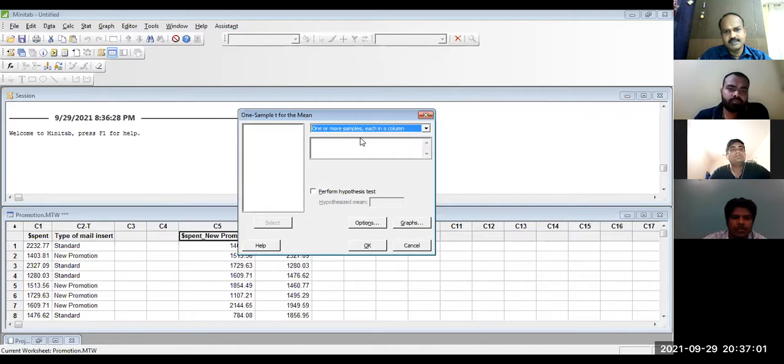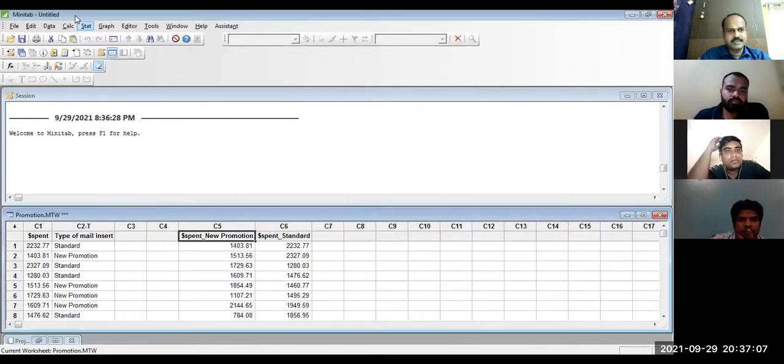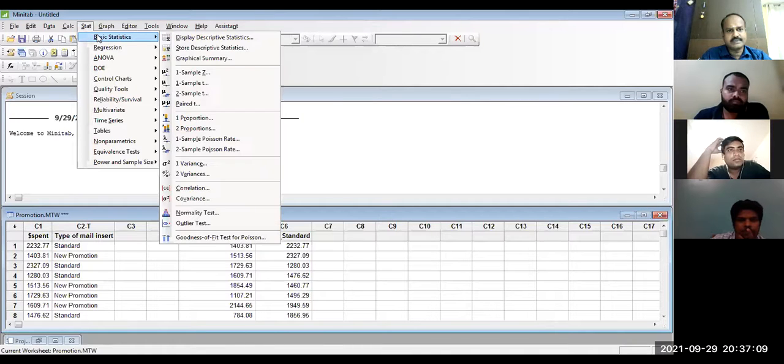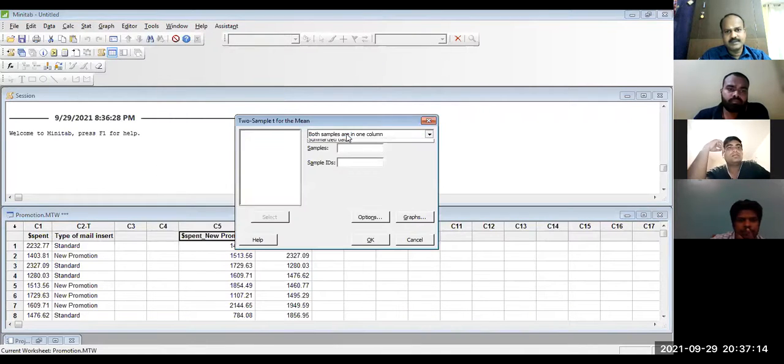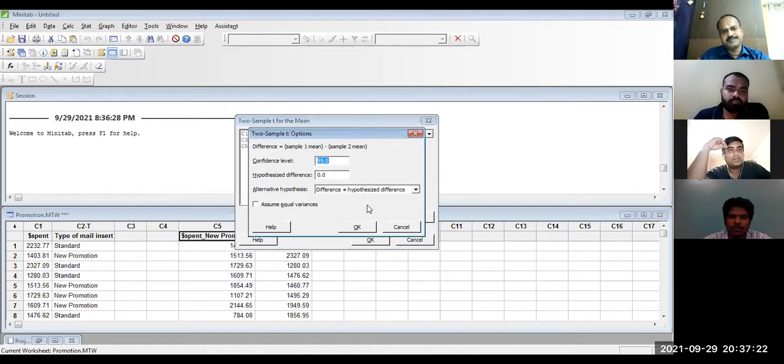You have clicked one sample actually. Oh, sorry. Cancel. Stat, Basic Statistics, two sample t. Selected. Data in one column? No, sample 1 is available in column 5, sample 2 in column 6. Option: mean of sample 1 minus mean of sample 2. If means are equal, the difference will be 0. Difference equal to 0 is the null.